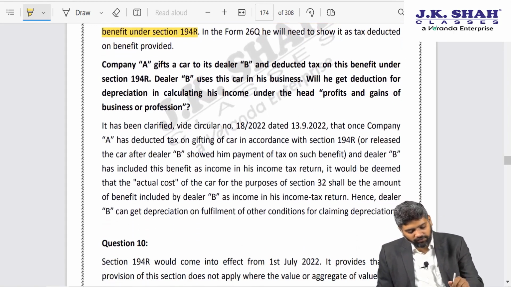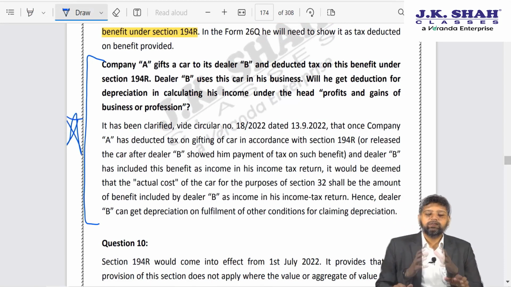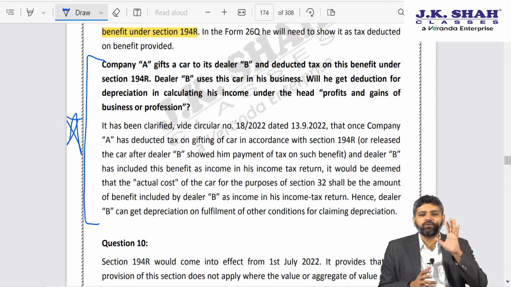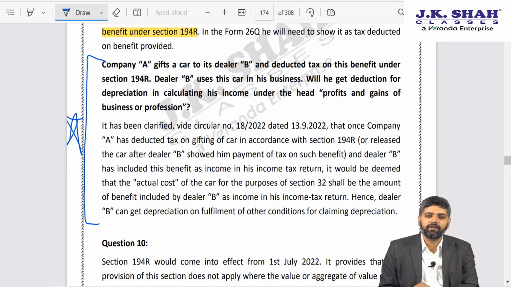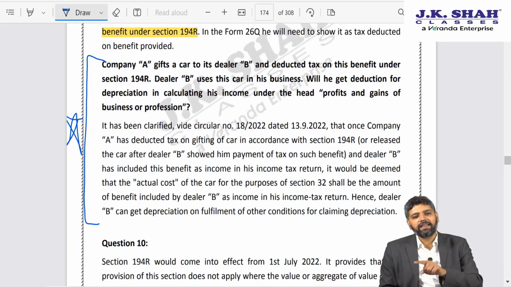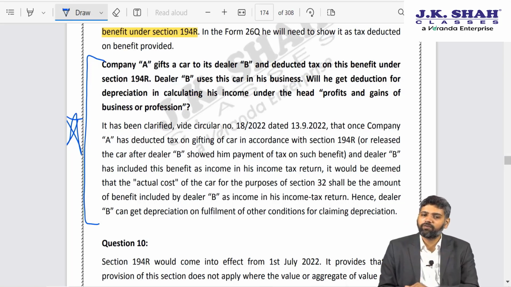One more interesting scenario, in fact, I would say you can star mark this portion. The scenario they are talking about is that suppose a company gifts a car to the dealer. Now the entire value of the car is a benefit for the dealer. How they deduct TDS is immaterial. The company may either bear it or recover it from the dealer, that is all fine. But for the dealer, the entire value of the car becomes a perquisite or a benefit on which he has to pay tax. Under section 28 clause 4, it will be regarded as PGBP income.